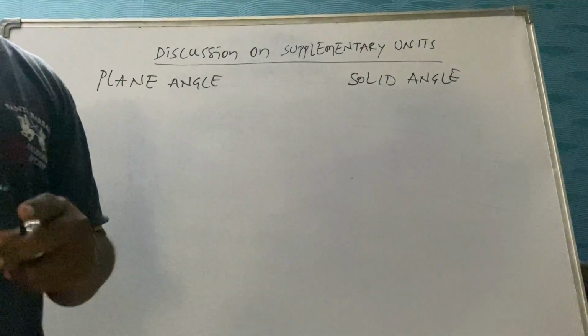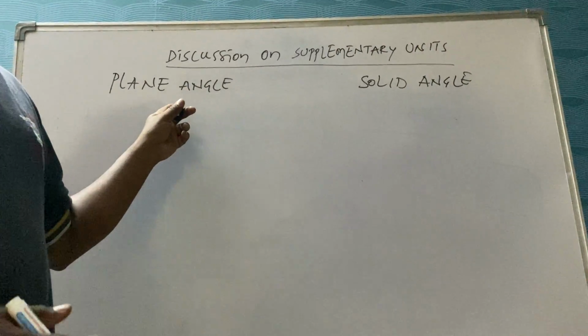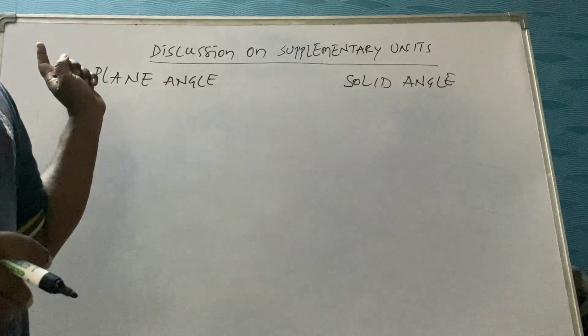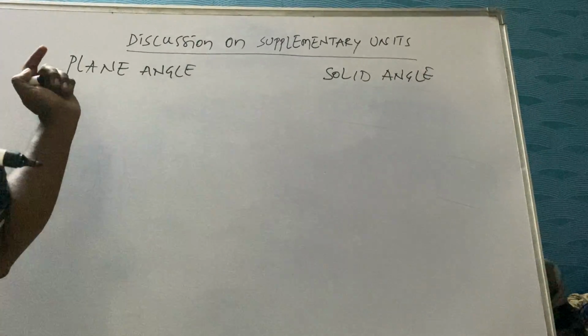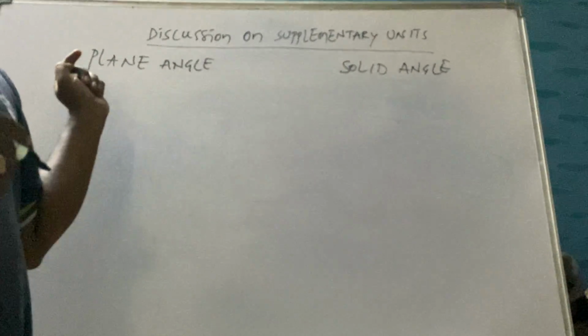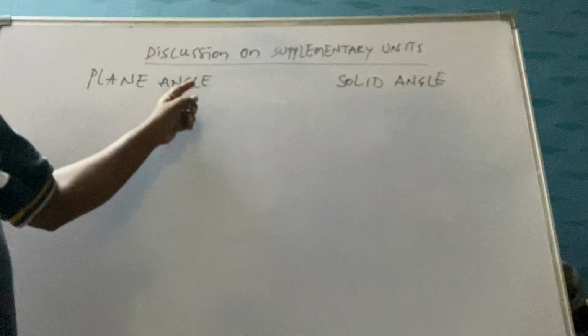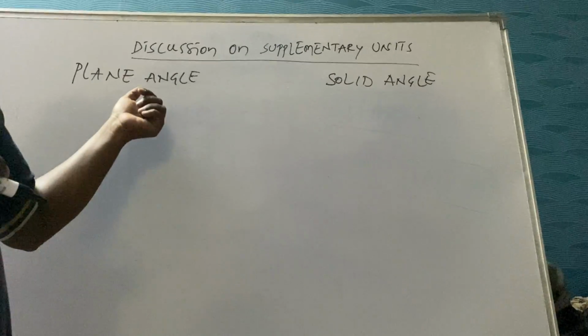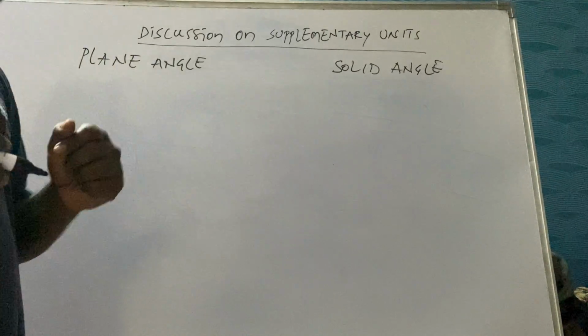There are two supplementary quantities. Why are they supplementary? Because in the International System, we have seen 7 base or fundamental physical quantities. These two are supplementary to the base physical quantities. So that is why they are called supplementary physical quantities.